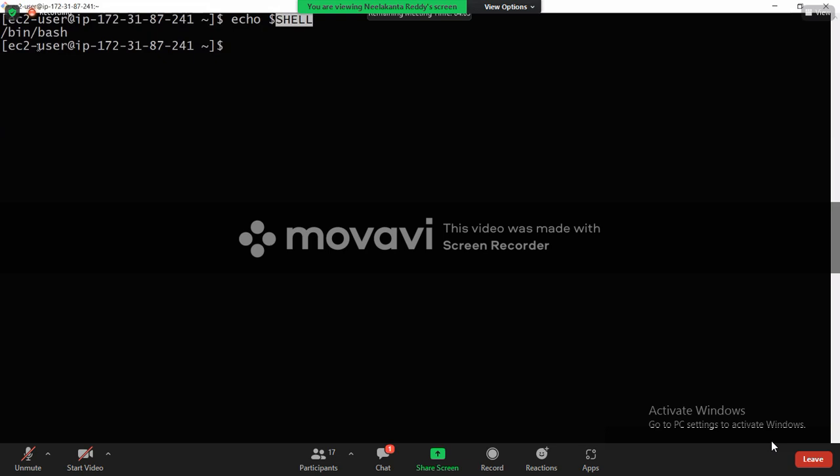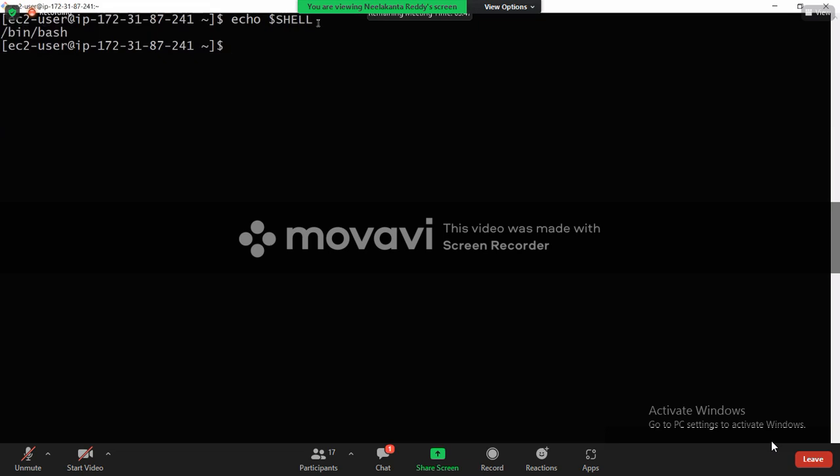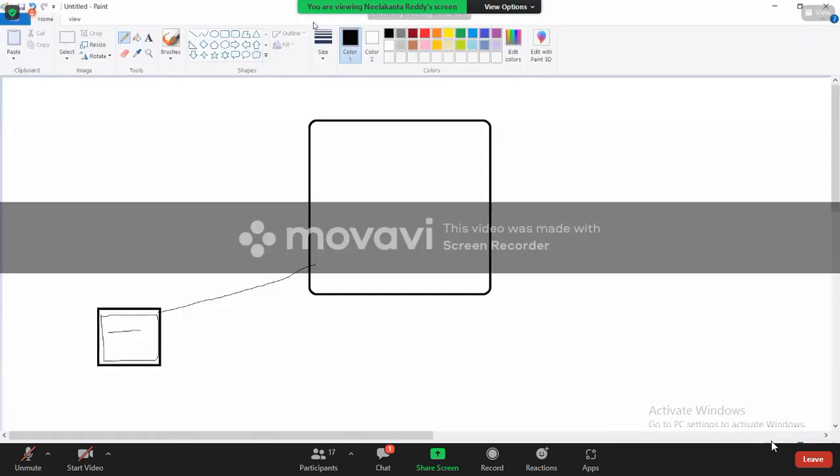Okay. So it is showing us bash shell, /bin/bash. All the shells are present in bin, and some other folders we'll see later. So by default, it is pointing to bash shell. If I want to change from bash to some other shell, what do I have to do? Just change the value of this SHELL variable to some other shell path. Bash shell is present in the bin folder, /bin/bash. Like this, there will be something called ksh, /bin/ksh. I just change the path of this SHELL variable to something else, so that shell will work. I'll show you that. Don't worry, we'll see that later in shell scripting.